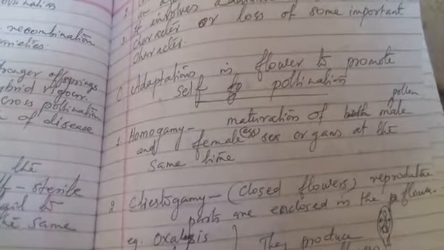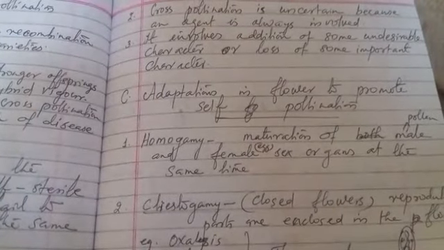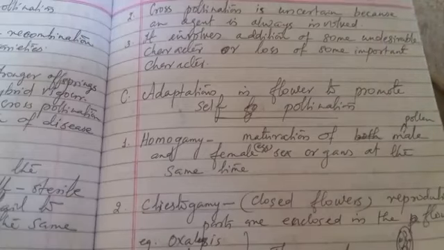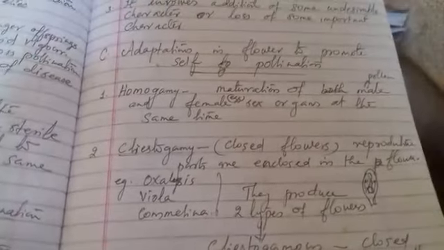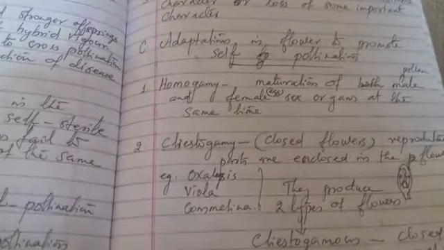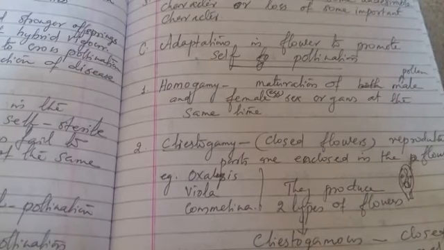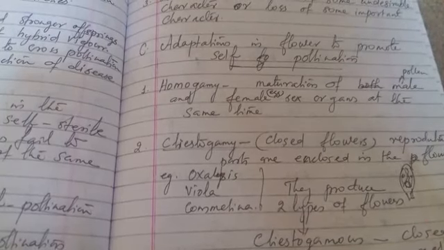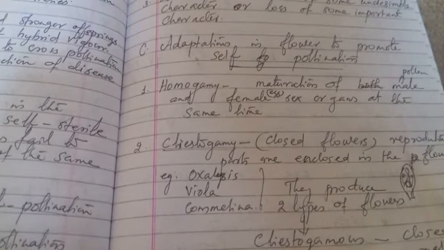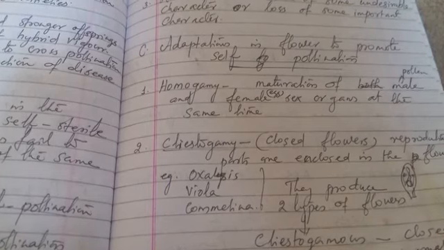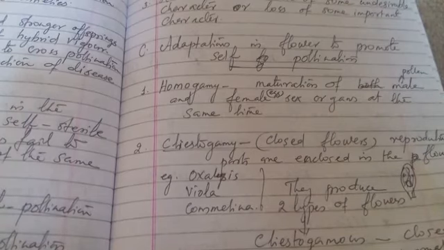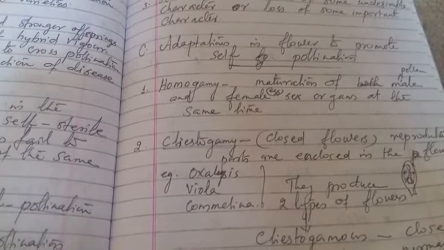Then adaptations in flowers to promote self pollination, very important. Okay, so what are the adaptations of flowers to promote self pollination? The first one is homogamy, that means maturation of male and female reproductive parts or sex organs at the same time. When the pollen grains mature, at the same time the stigma as well as the ovule, the egg, should be ready.